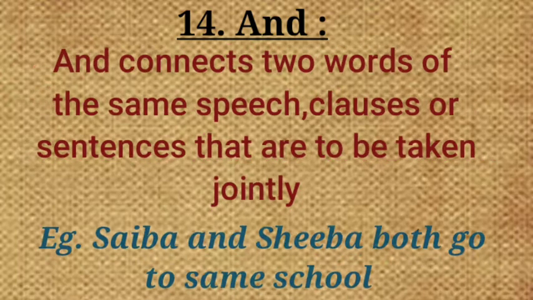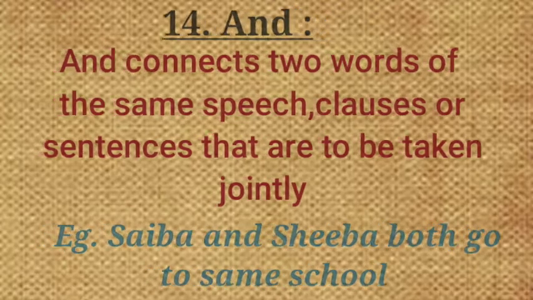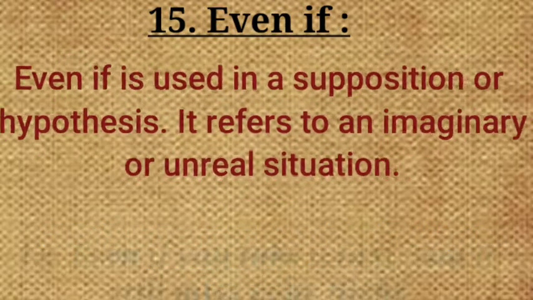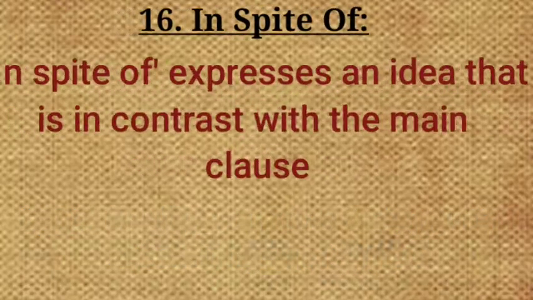Fourteenth is "and." And connects two words of the same part of speech, clauses or sentences that are to be taken jointly. Example: Saiba and Sheba both go to the same school. I think "and" is the easiest. Next is "even if." Even if is used in a supposition or hypothesis. It refers to an imaginary situation. Example: even if you take a taxi, you will still miss your flight. So we are supposing that the flight will be missed.